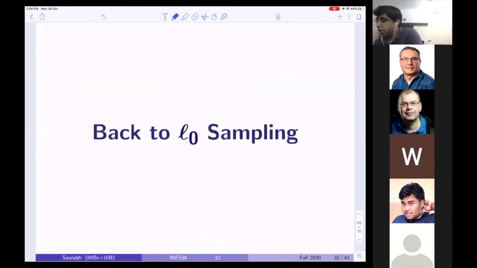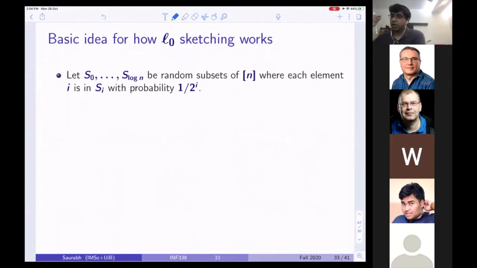And now we'll go back to L0 sampling. Now, how are we going to do L0 sampling? What I'm going to do now for how we are going to maintain the L0 sketch is as follows. We are going to think of this as wanting to actually run this one-sparse algorithm, but in a clever way. So what I do is I pick S0 through S log n, random subsets of 1 to n, where each element i is in Si with probability 1 over 2 to the i, right?